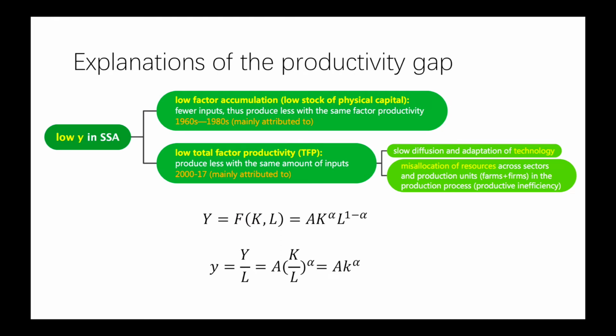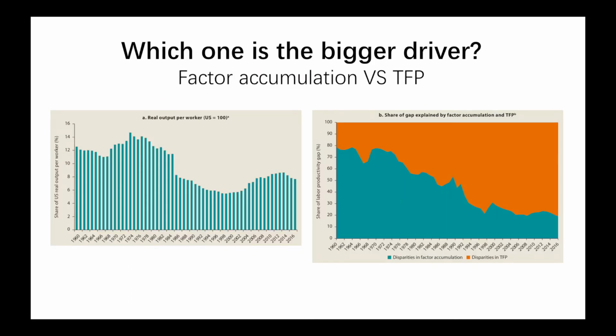Based on our production function, this productivity gap can of course be explained either by low factor accumulation or low TFP. But which one drives more? Well, there's evidence of a shift in the main drivers of these persistent gaps. First, in the 1980s, output per worker differences between SSA countries and the US were primarily driven by differences in the stocks of physical and human capital. Second, disparities in labor productivity between these 2 regions widened in 2010 to 17 compared to the 1980s.